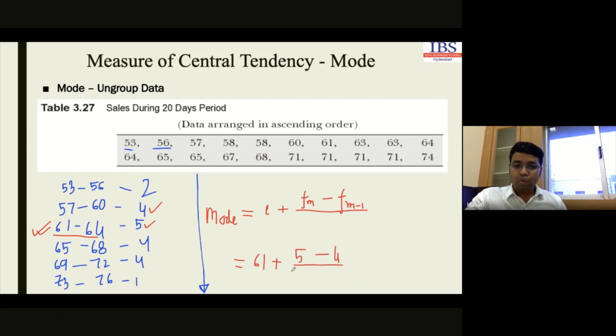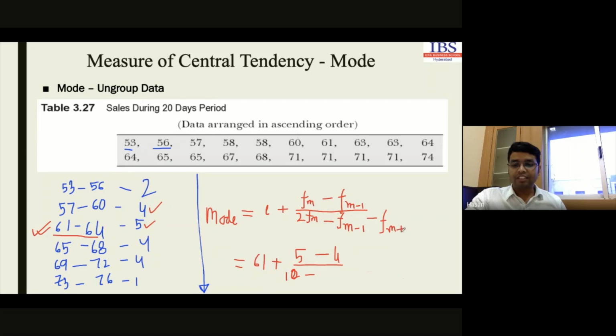Divided by 2 times the frequency of the modal class, that means 2 multiplied by 5, which is 10, minus the frequency of the class preceding the modal class and minus the frequency of the class succeeding the modal class.